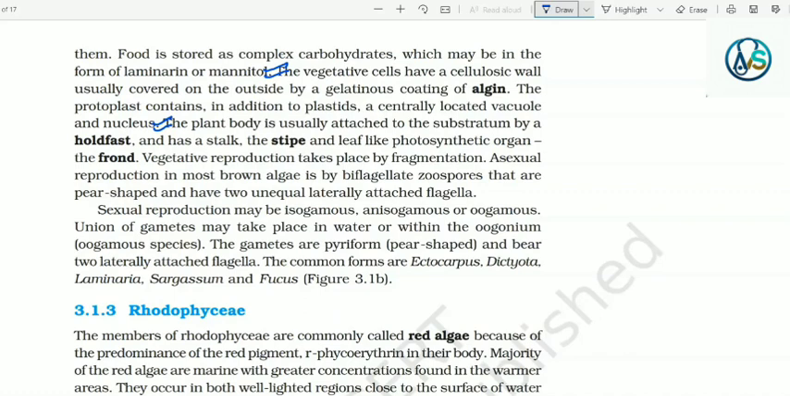Vegetative reproduction takes place by fragmentation. Asexual reproduction in most brown algae is by biflagellated zoospores that are pear-shaped and have two unequal laterally attached flagella. Sexual reproduction may be isogamous, anisogamous or oogamous. Union of gametes may take place in water or within the oogonium in oogamous species. The gametes are pyriform, that is pear-shaped, and bear two laterally attached flagella. The common forms are Ectocarpus, Dictyota, Laminaria, Sargassum and Fucus.